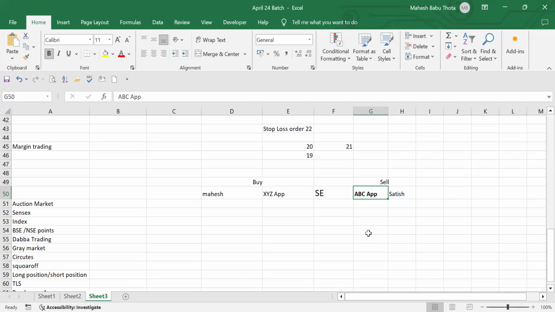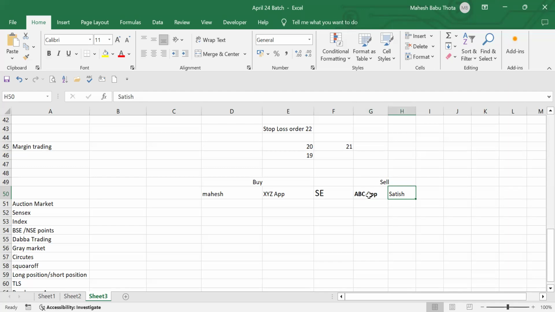Suppose the default is from the user itself. They don't have any shares, they did some short selling or something, so they have no shares to deliver. In that case, what will happen? The stock exchange will levy penalties on ABC, the brokerage company. Again, the brokerage company will simply transfer those penalties to the user, the customer.